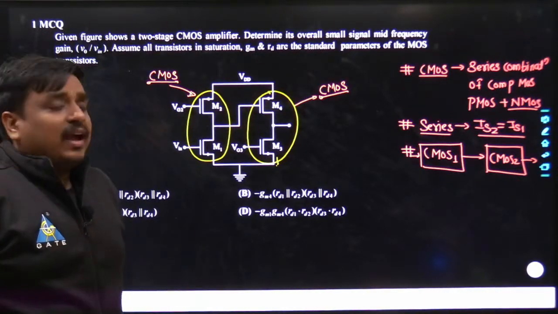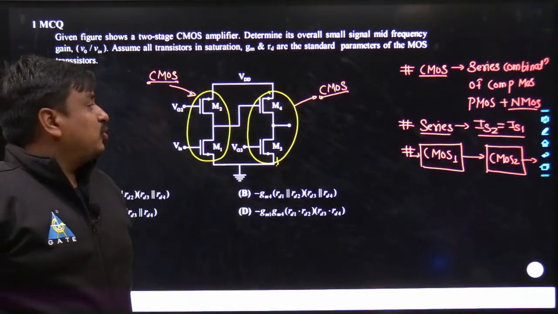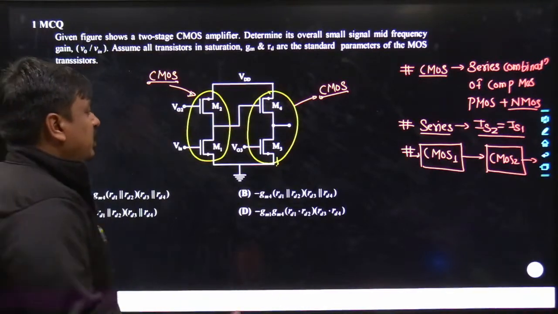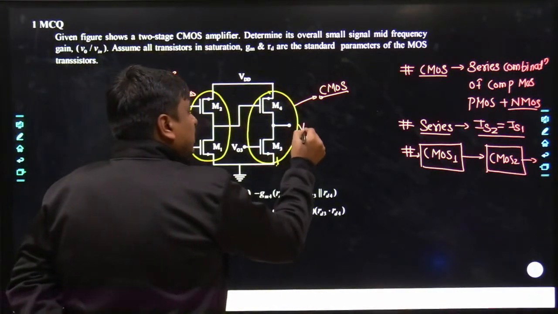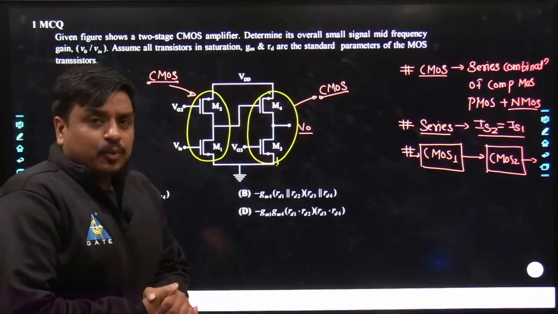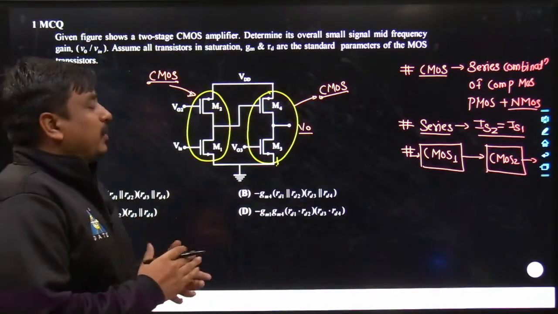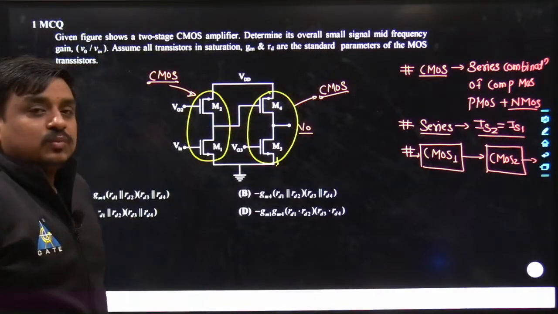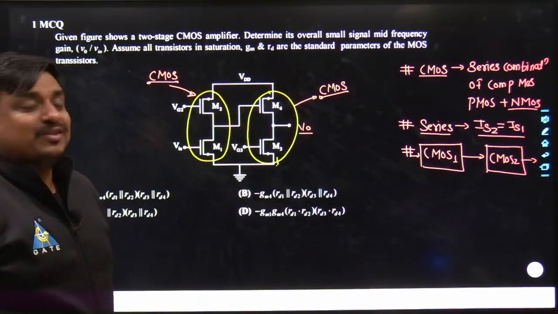Now, anyways, I had to be focused on the ratio between V0 and V in. What I am saying is, I had to be focused on the ratio between V0 and V in. May I know how we will approach this problem, or what will be my approach to smash this problem out?